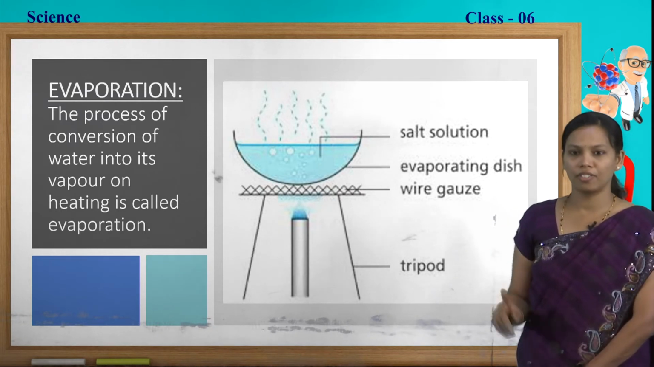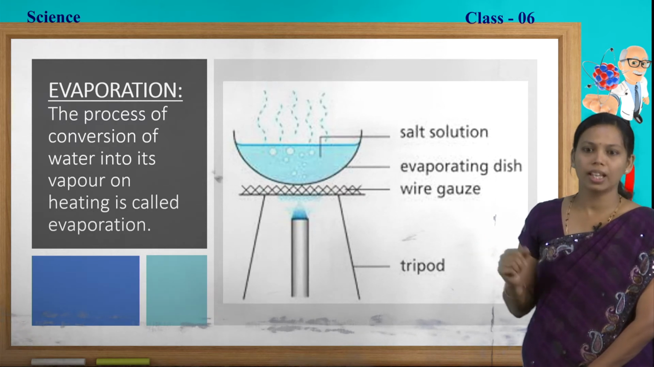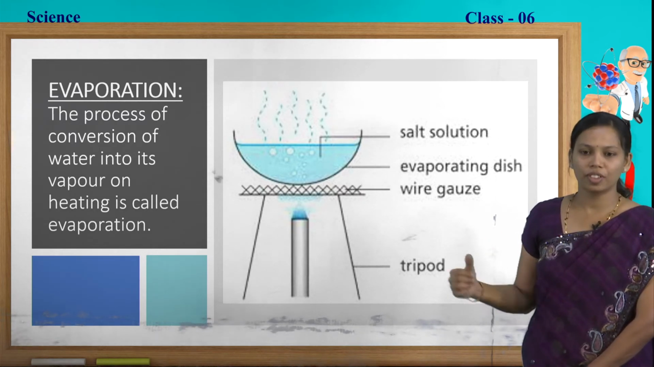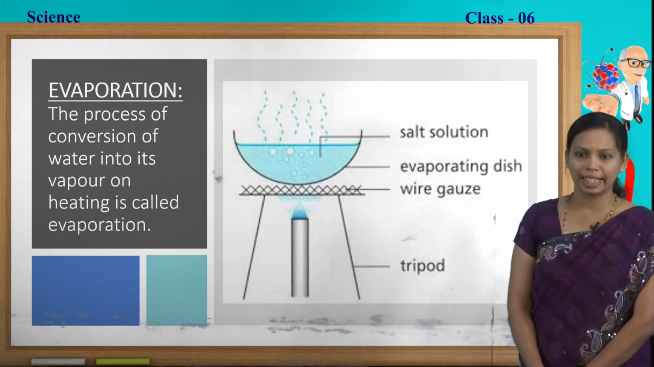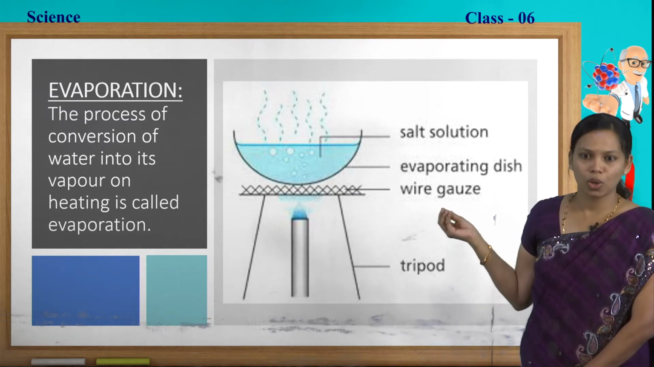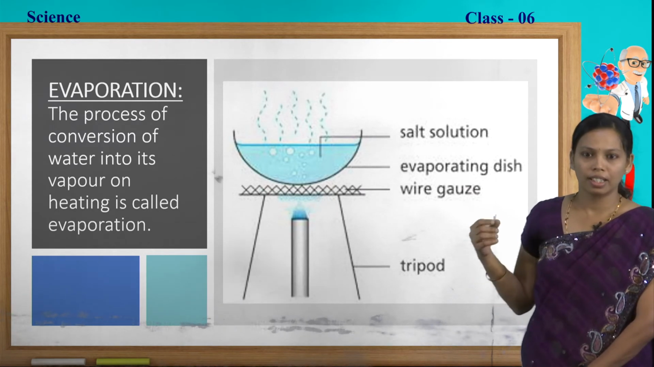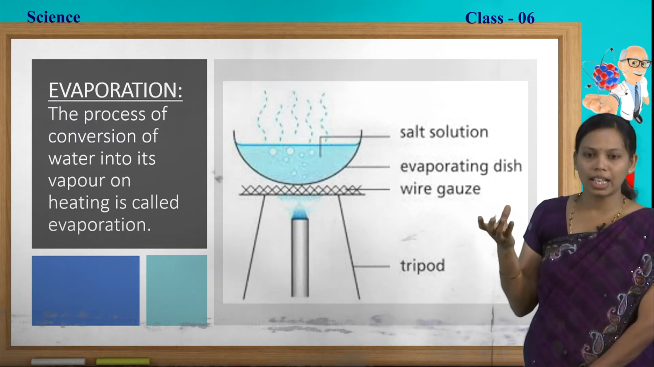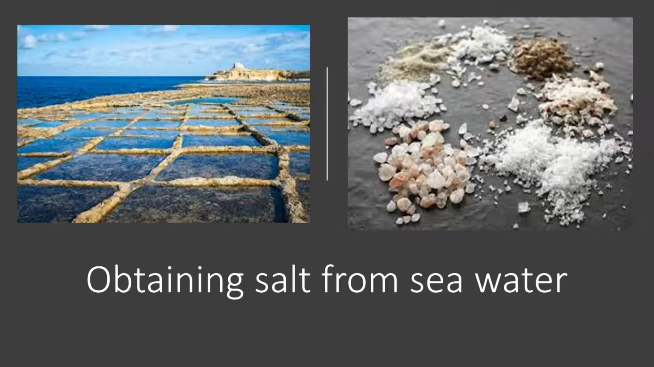In that, first we need to take the salt solution in a container. It is known as an evaporating dish, and after that we heat it using the spirit lamp. We have to heat it until we get the salt in the container. The water in the container starts to evaporate, and at last we will get the salt in the container. What do you see in the picture? It is nothing but obtaining salt from the sea water.